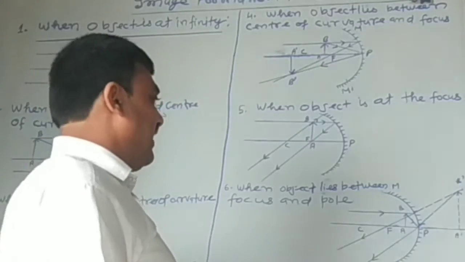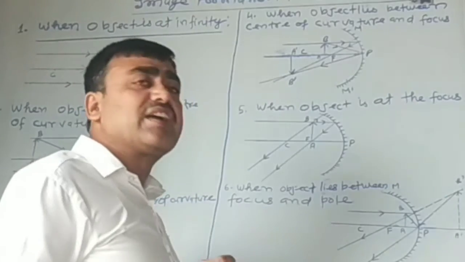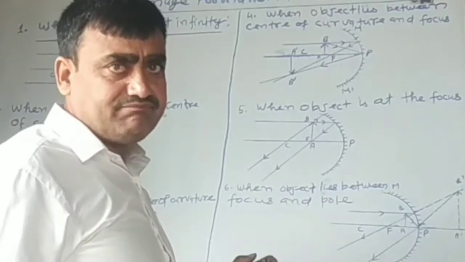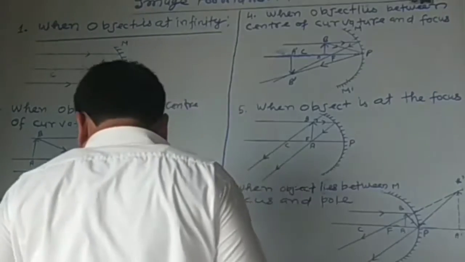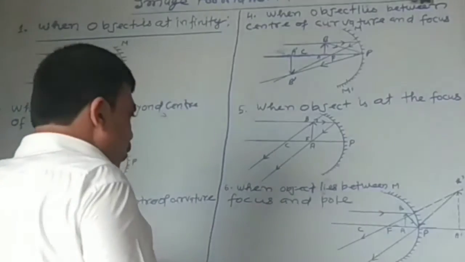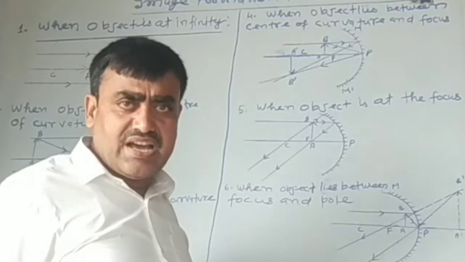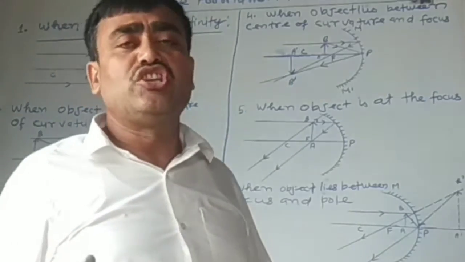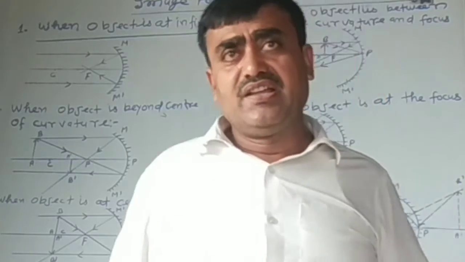That means the nature is virtual, erect and magnified. The image is larger than the object. Okay? So for this, we discussed here how the image is formed in the case of a concave mirror.